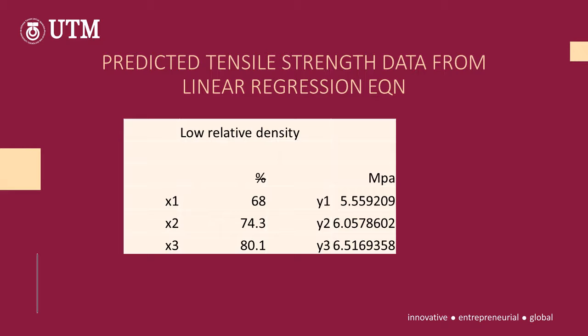Here is the predicted tensile strength data from the linear regression equation. As we know, the question gave the low relative densities 68%, 74.3% and 80.1%.